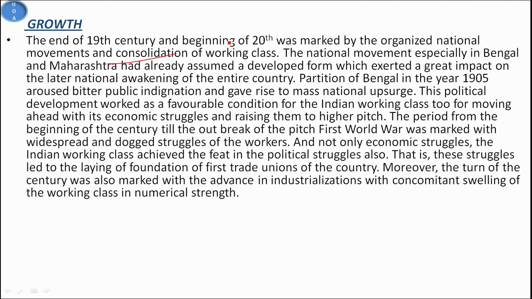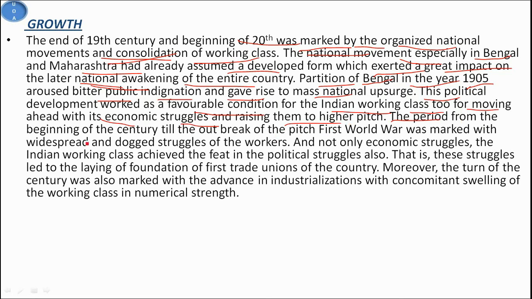The end of the 19th century and the beginning of the 20th was marked by the organized national movement and consolidation of the working class. The national movement, especially in Bengal and Maharashtra, had already assumed a developed form which exerted a great impact on the later national awakening of the entire country. The partition of Bengal in 1905 aroused bitter public anger and gave rise to a mass national upsurge. This political development worked as a favorable condition for the Indian working class too, for moving ahead with its economic structure and raising it to a higher pitch.